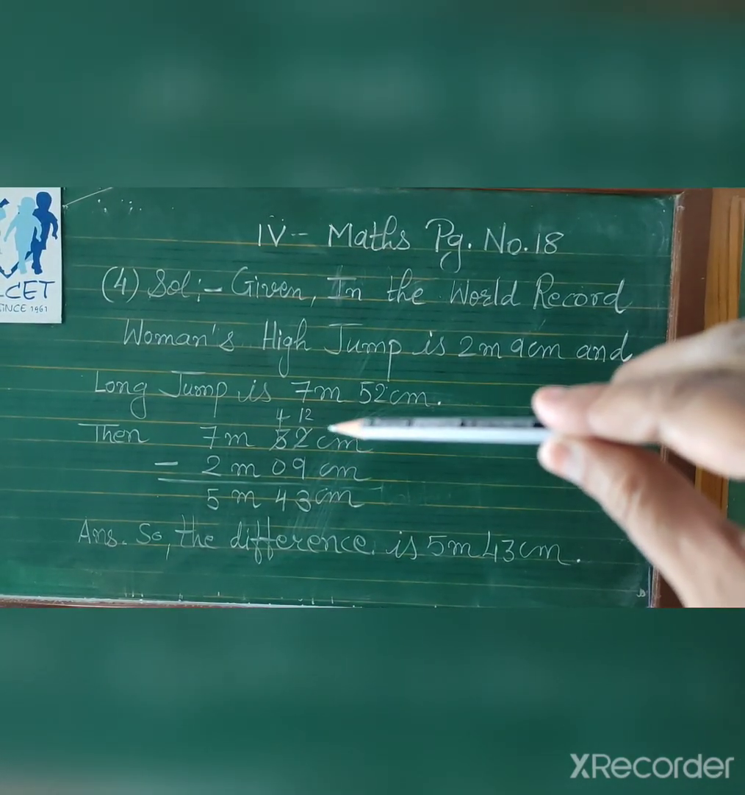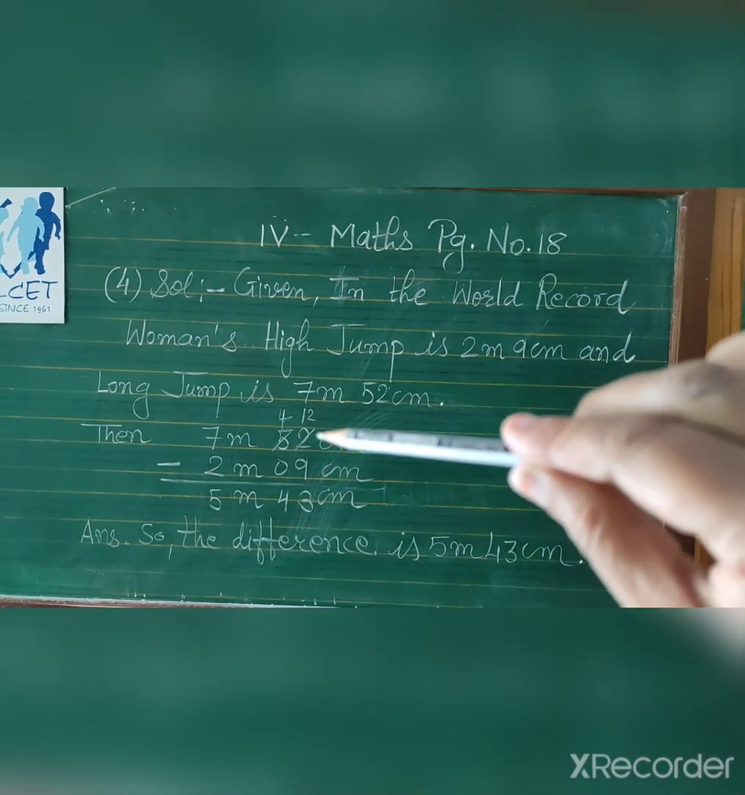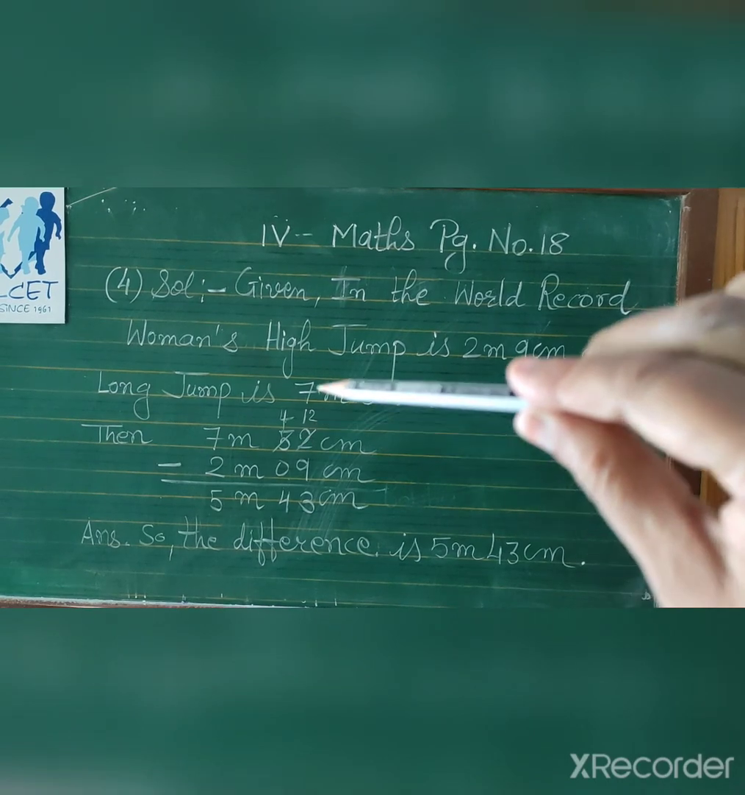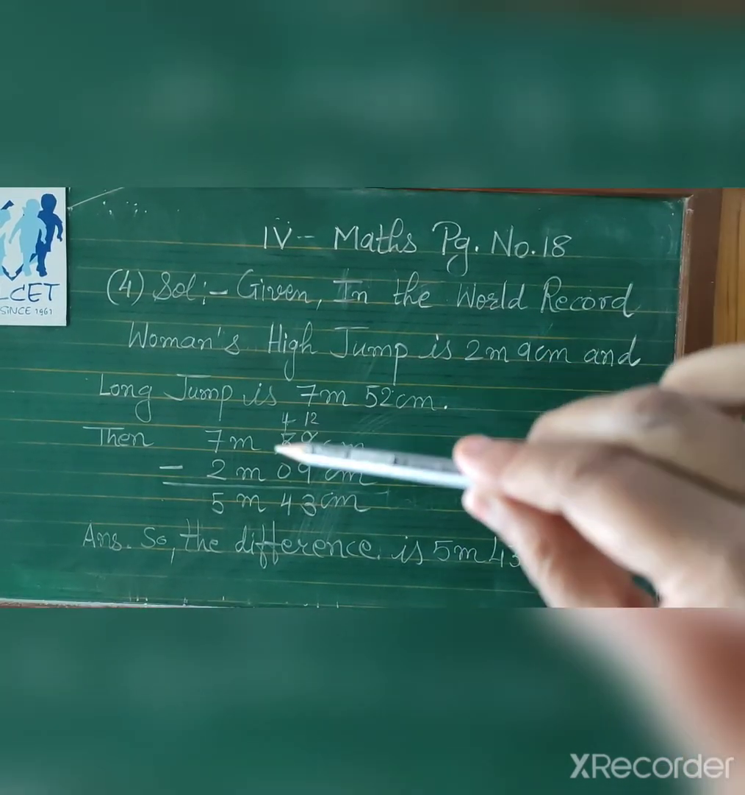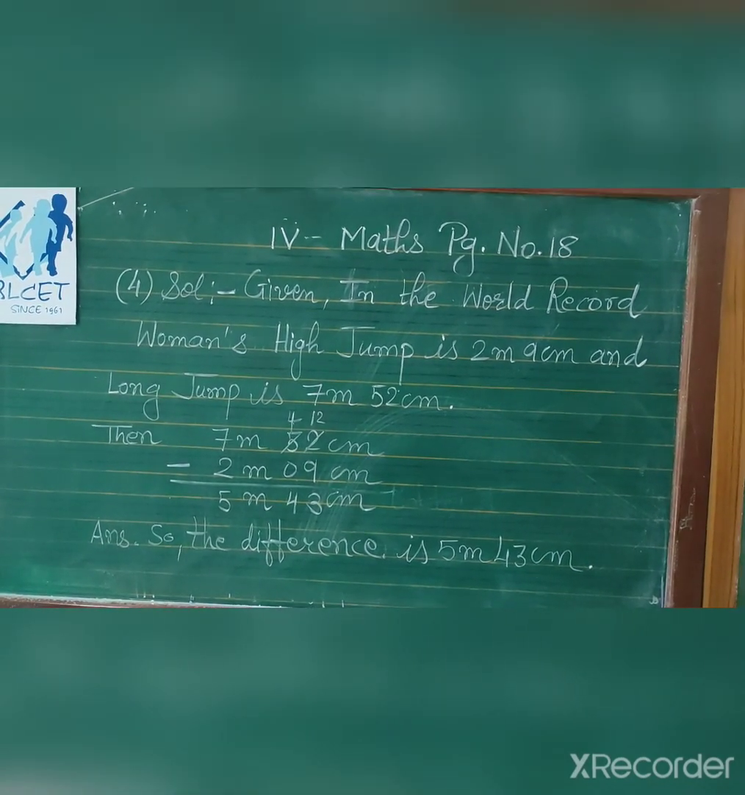So 7 meter 52 centimeter minus 2 meter 9 centimeter. So 9 we will write at the ones place. 2 minus 9 is not possible. 2 will borrow from 5, so here will be 4. 12 minus 9 is 3. 4 as it is. 7 minus 2 is 5. So the difference is 5 meter 43 centimeter.